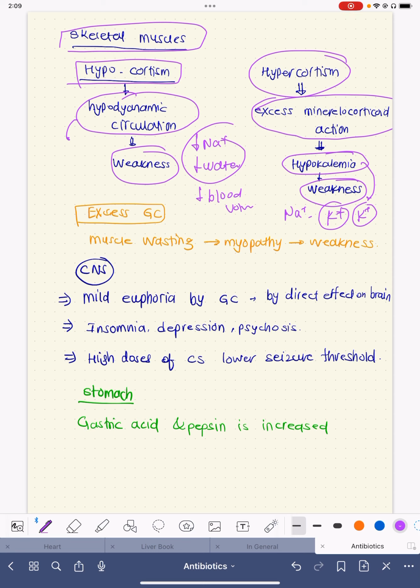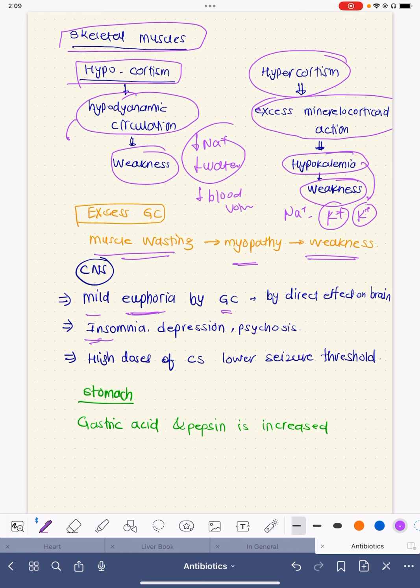And this excess of glucocorticoids over a period of months, years, will cause muscle wasting, myopathy, and they will again cause weakness. On the central nervous system, these steroids commonly cause mild euphoria. That could be the reason why, whenever dexa is given for any indication, patients usually feel very great and relieved.